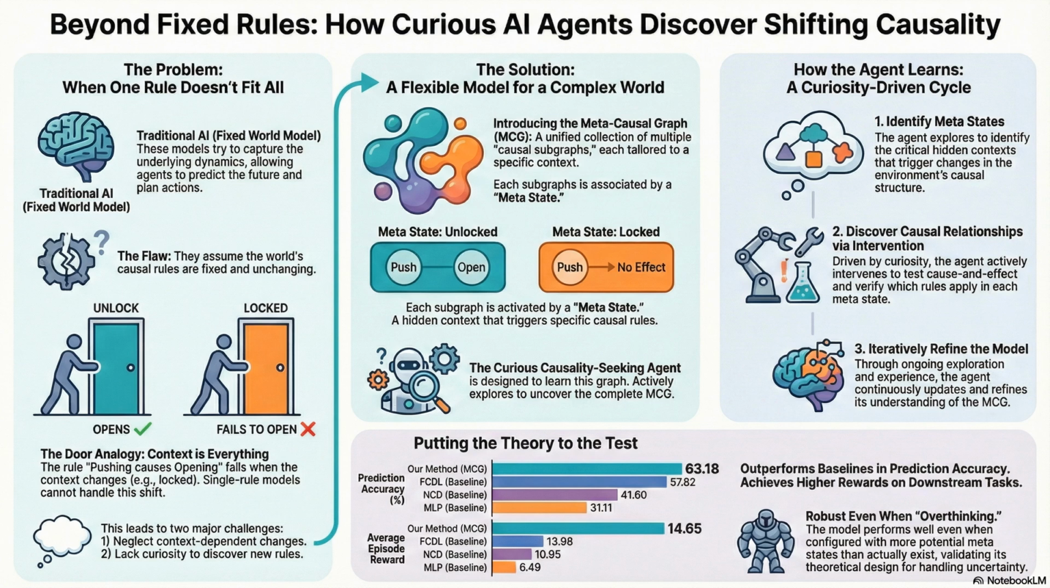Okay, let's unpack that. The MCG. How is it different? Well, instead of one giant, messy graph, the MCG is a collection of smaller causal subgraphs. Think of them as mini rulebooks. You have rulebook A for an unlocked door and rulebook B for a locked door. That seems intuitive. But how does it know which book to read? The AI doesn't see a little sign that says locked.